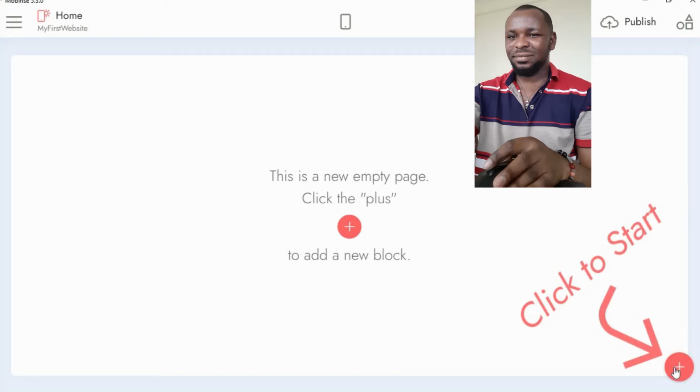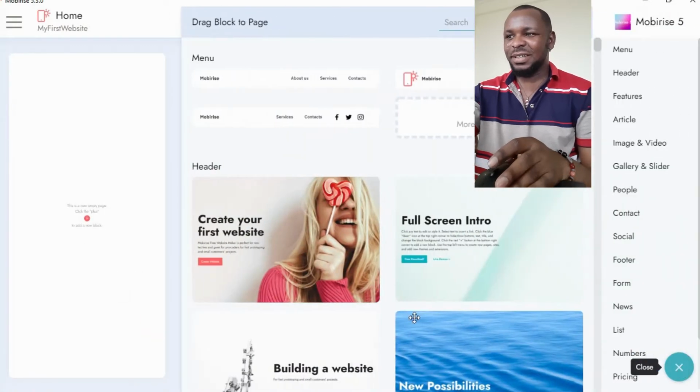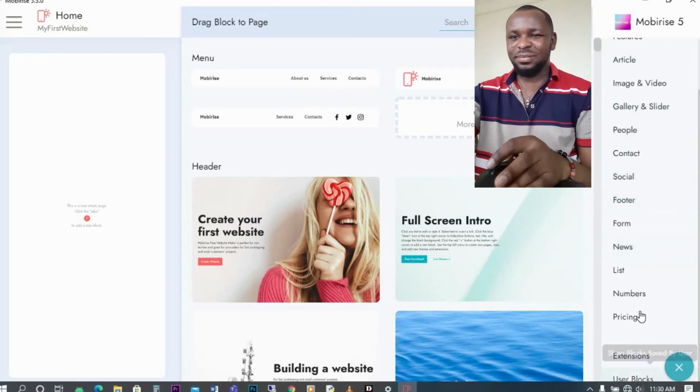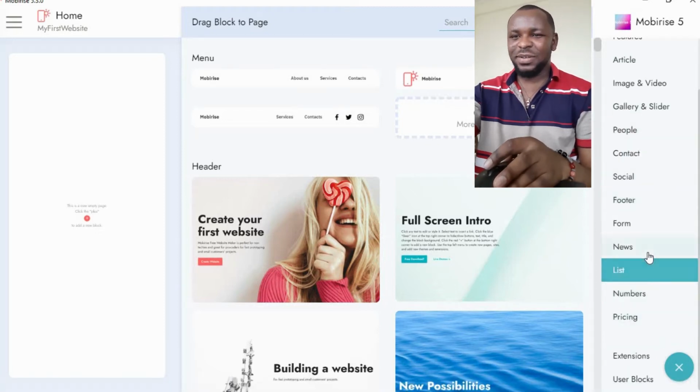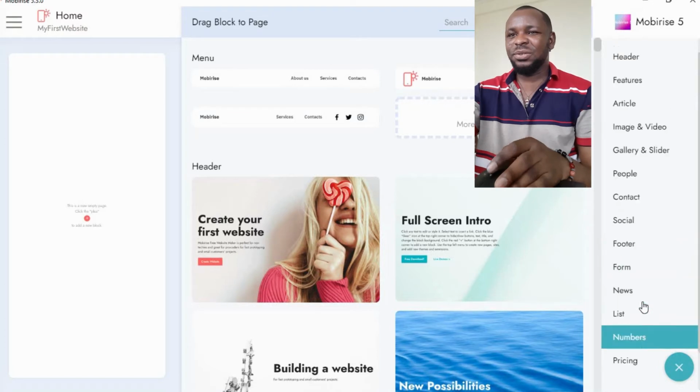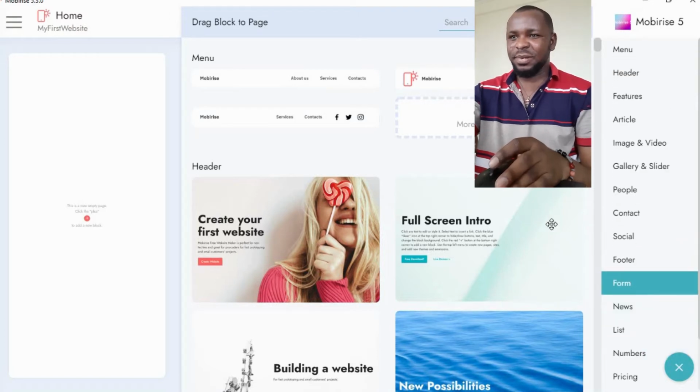All right. So when you click on this, you see when you hover on it, it tells you add block to page. Okay. So when we click on it, we have a variety of blocks to be added. It has grouped the content here. So we have menu, headers, features, articles, images, pricing, numbers, lists, a whole lot of them. All right. So let's play around with it.